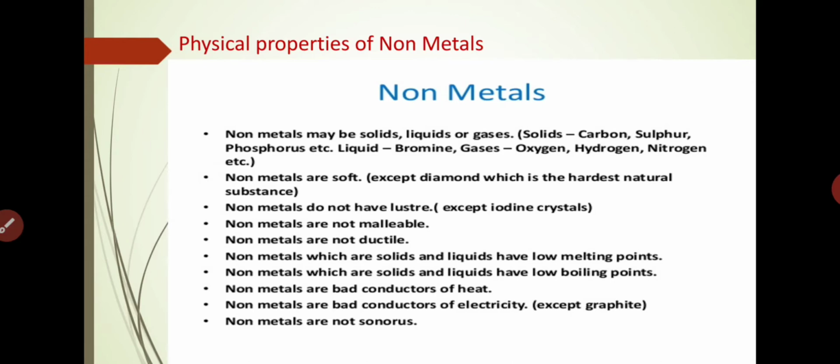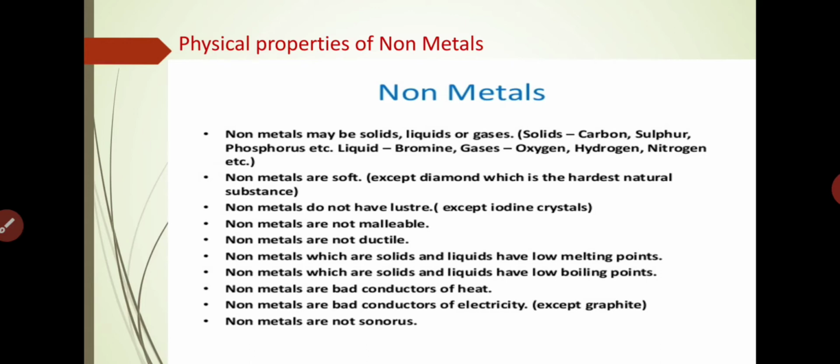We have seen in the metals part that metals are solids only. But non-metals may be solids, liquids or gases. Examples: solids are carbon, sulfur, phosphorus; liquid is bromine; and gases are hydrogen, oxygen, nitrogen, etc.